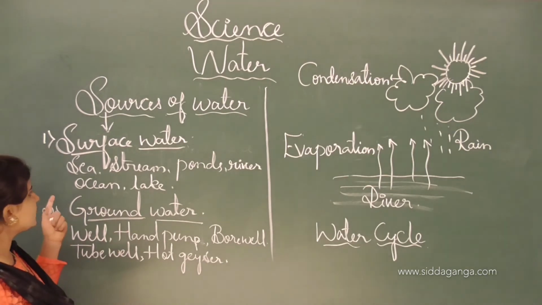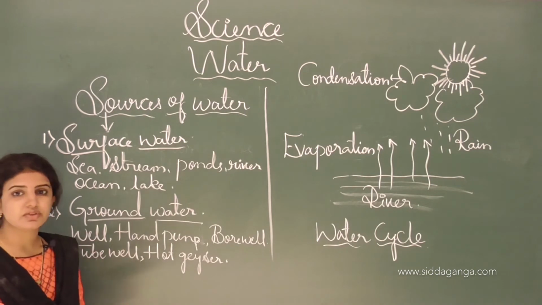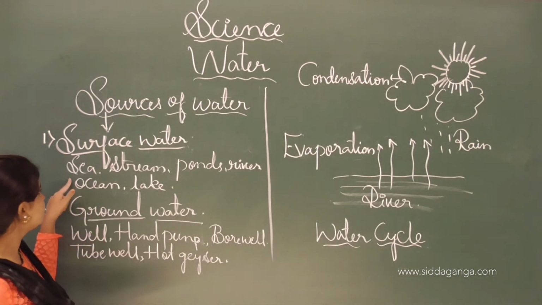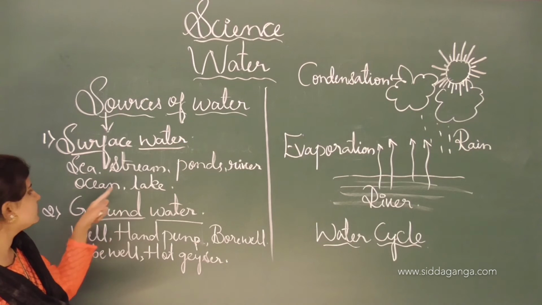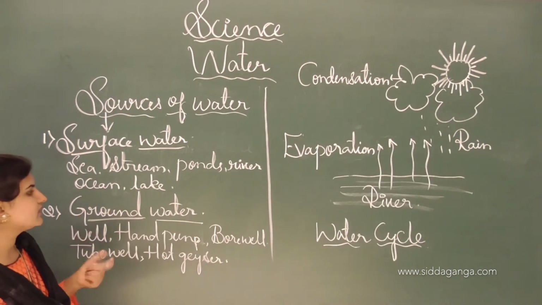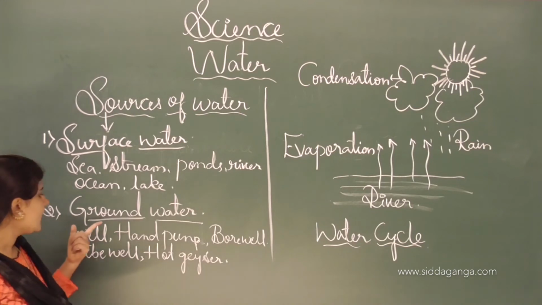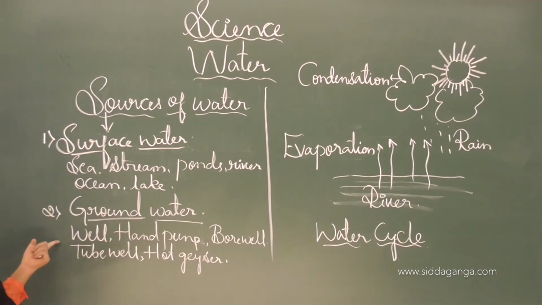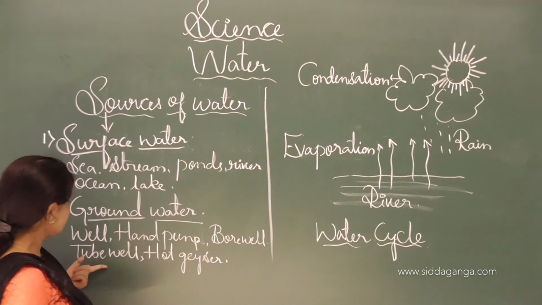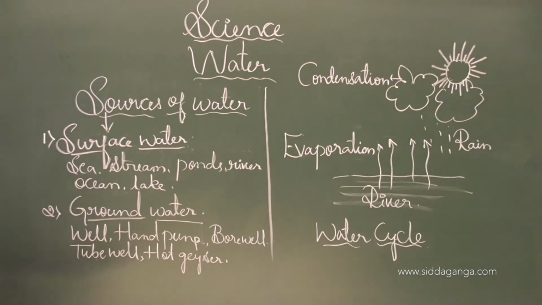In surface water, usually the water is present on the surface, say sea, stream, ponds, river, ocean, lakes, etc. These are examples of surface water. And the next one is groundwater: well, hand pump, borewell, tube well, hot geyser. These are the different places where we collect water from the ground. And next we shall move on to them one by one.